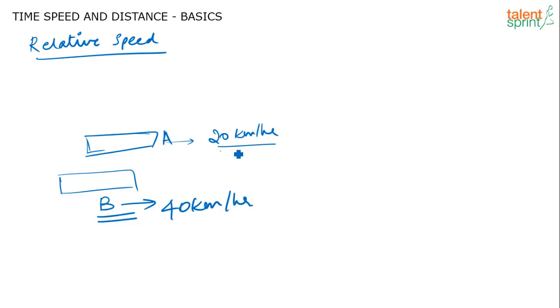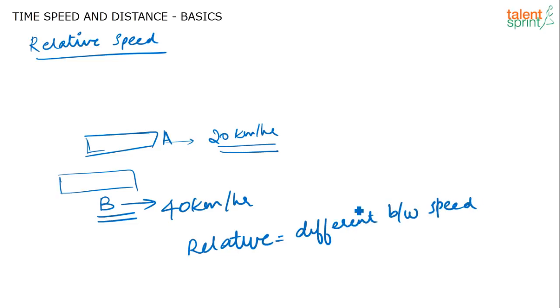Similarly, if you are going in the slower train, you will feel that train B is going only at a speed of 20 kilometers per hour. Again, why is that happening? Because the speed of the train gets superimposed. So that is the basic concept of relative speed. And always remember, when two objects are moving in the same direction, the relative speed is nothing but the difference between the speeds of the two objects.